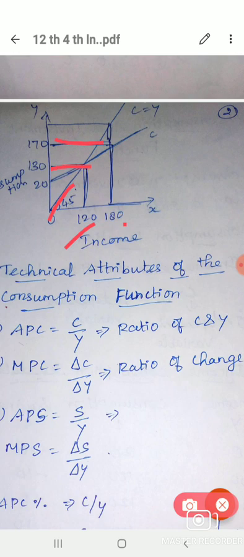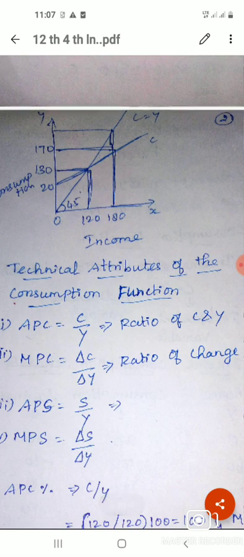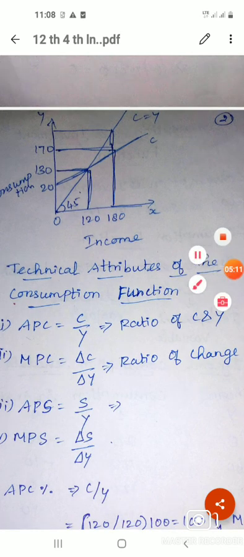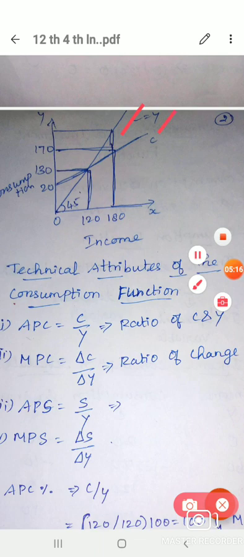At 0 income we still have to consume 20 rupees, that is the consumption. Without income also we have to consume. And then this 45 degree straight line is C is equal to Y, because whenever we get income of 120, consumption is also 120. So based on the schedule we draw this diagram, the same explanation applies to the diagram.